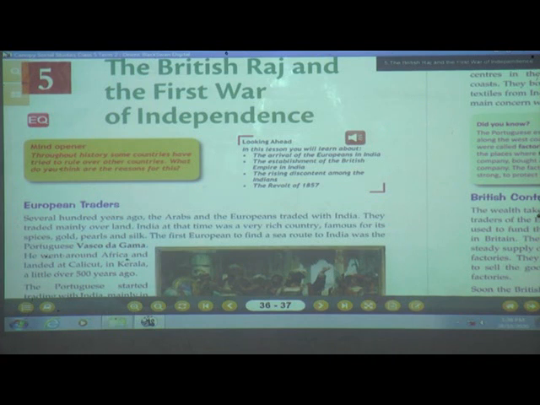So these Europeans came to India just for the sake of trading. Trading means to buy things from India at a very cheap rate and send them to their own country.